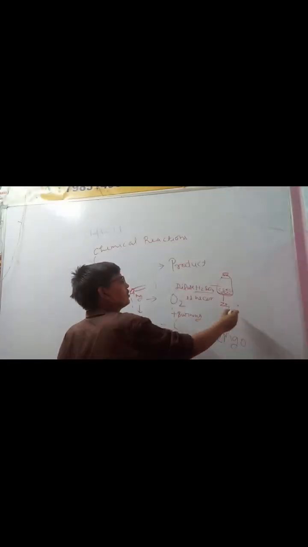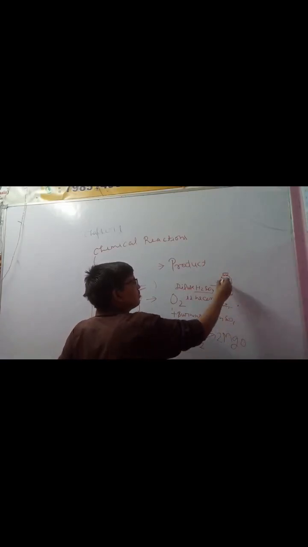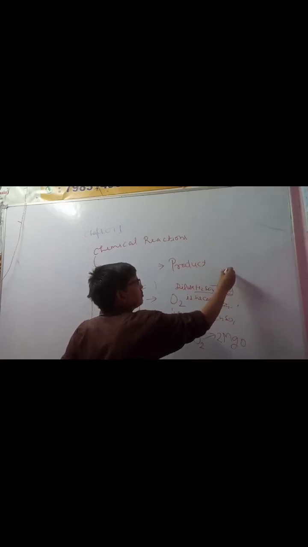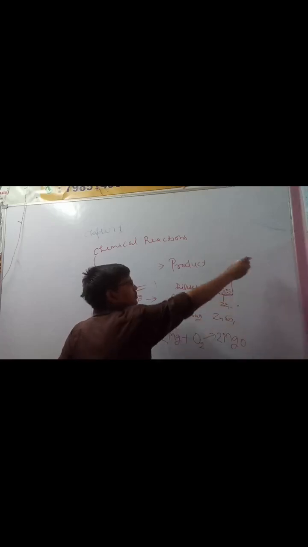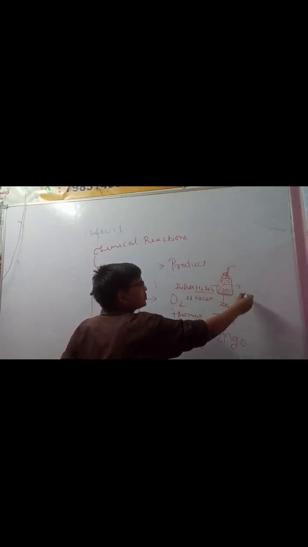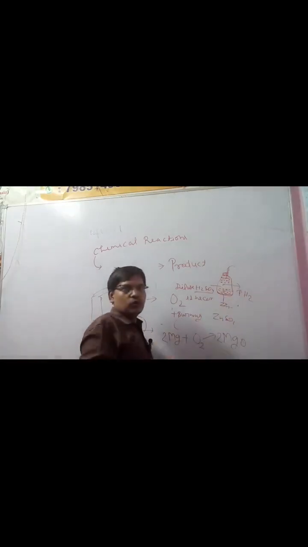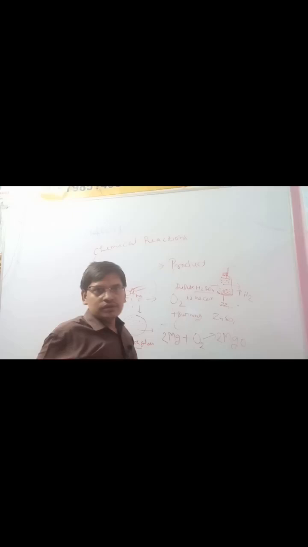Zinc reacts with the sulfate and makes zinc sulfate, and small bubbles come out. Here we take a tube to let the bubbles of H2 go out. The bubbles go out after the reaction. Here H2 gas is produced. Hydrogen gas will be produced and will go from the conical flask to the outside.